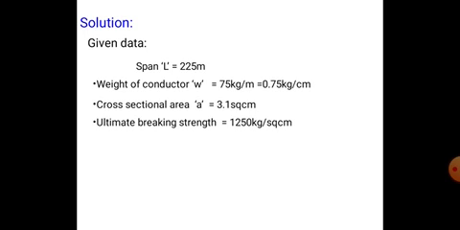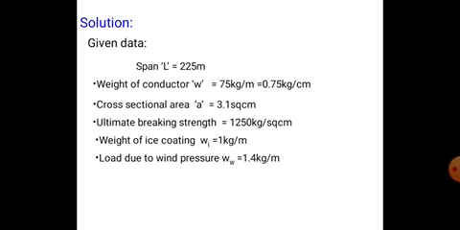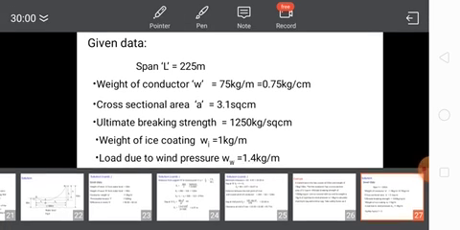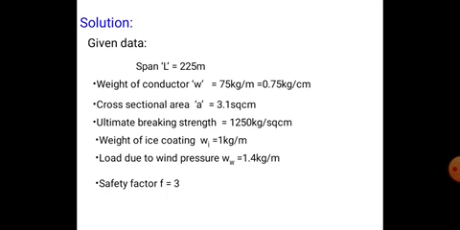And the weight of the ice coating Wi is equal to 1 kg per meter, and the weight of the wind pressure Ww is equal to 1.4 kg per meter, right? And the safety factor is equal to 3.